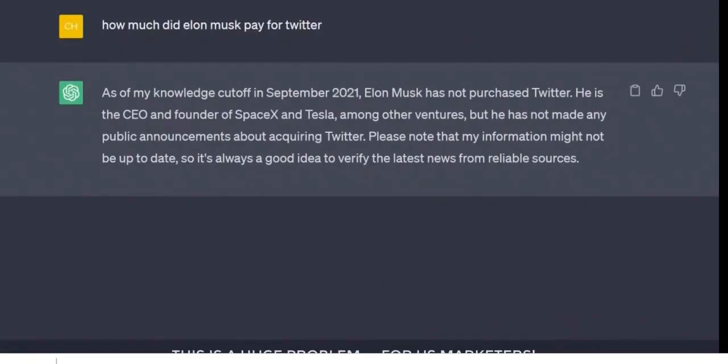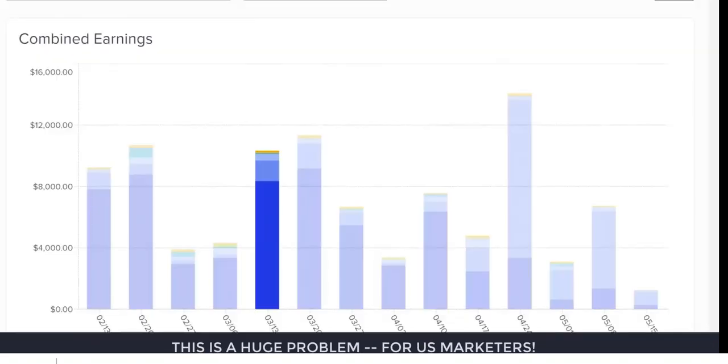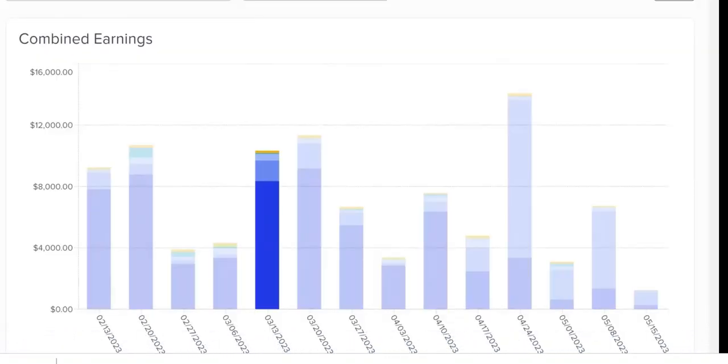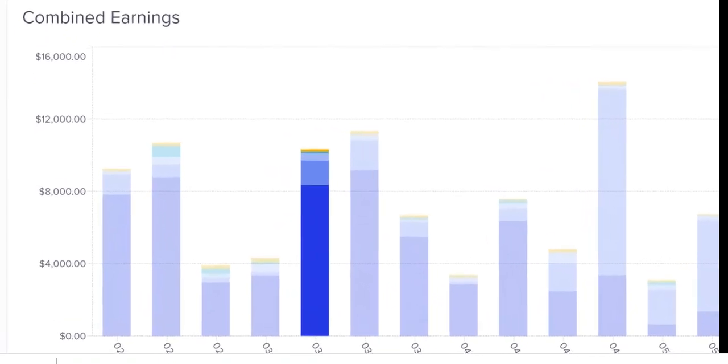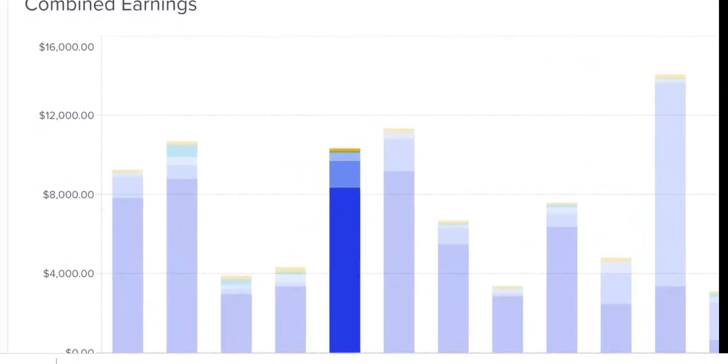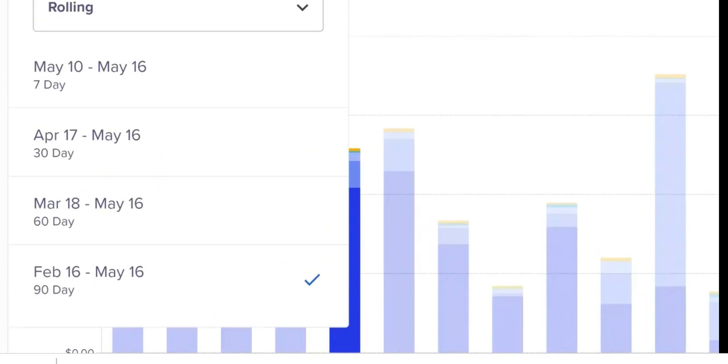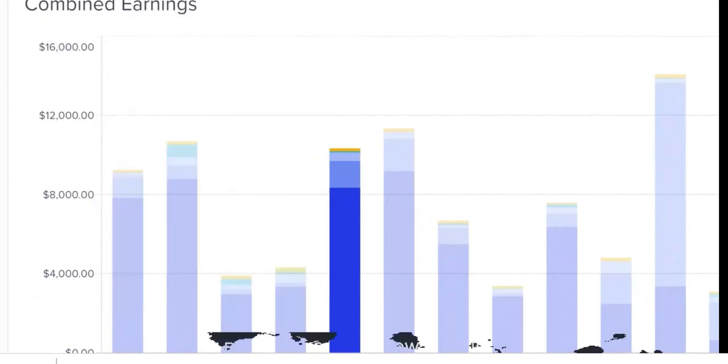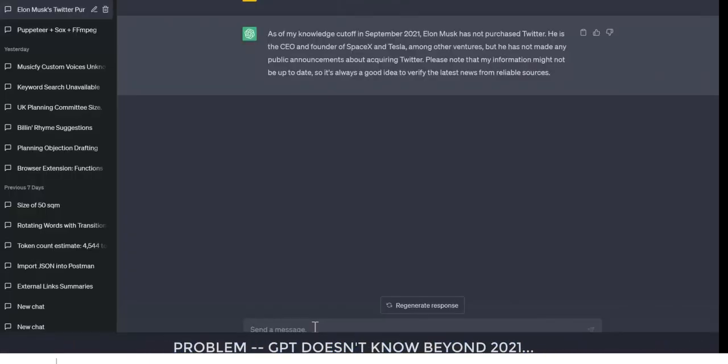It's a pretty basic example, pretty trivial, because actually this limitation is huge for us marketers, because marketers like us, we love new stuff. We make money from promoting new affiliate programs, we get paid from selling new offers, and we make the most money fundamentally when we tie our marketing, our content, our websites into new trends, new niches, new products, new news stories, new websites, etc. So here we are with the world's most powerful AI, but no way to actually get it to talk about the very things that will make us the most money.